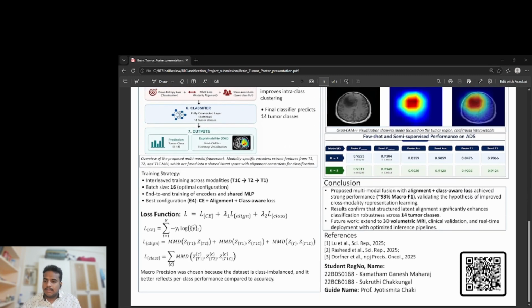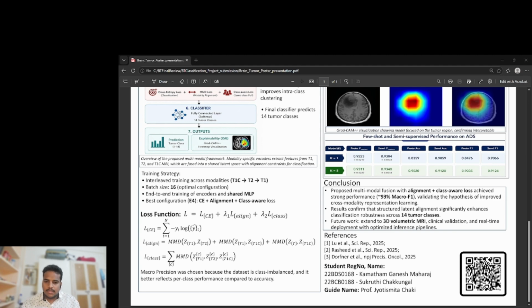Next, moving to our training strategy. Our training strategy includes interleaving training across these three modalities in order of T1C, then T2, then T1. We have used a batch size of 16, which we found optimal after performing different experimentations and iterations. Also, the end-to-end training of encoders and fusion layers. The best configuration, called E4, which is experiment number 4, combines cross entropy loss, alignment loss, and class-aware loss, all three.